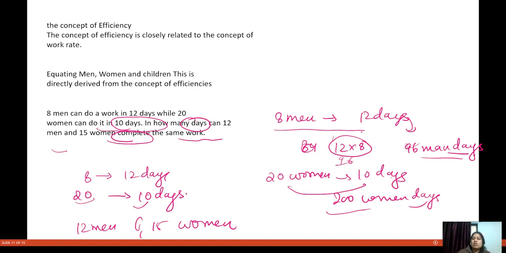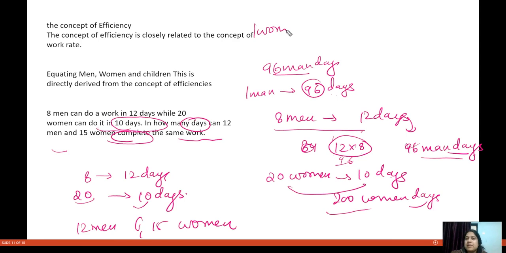Now, I already told you what this 96 man days means. 96 man days means that one man will be able to do the work in 96 days, and one woman will be able to do the work in 200 days. So one man is working how much? 1 by 96 of the work in one day, and one woman is doing 1 by 200 of the work in one day.